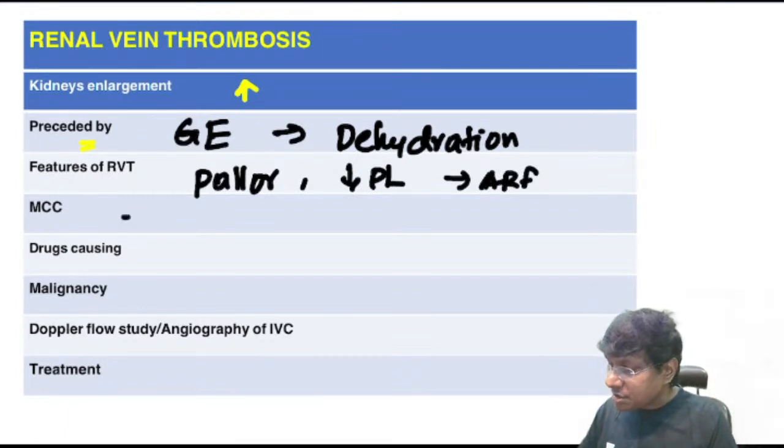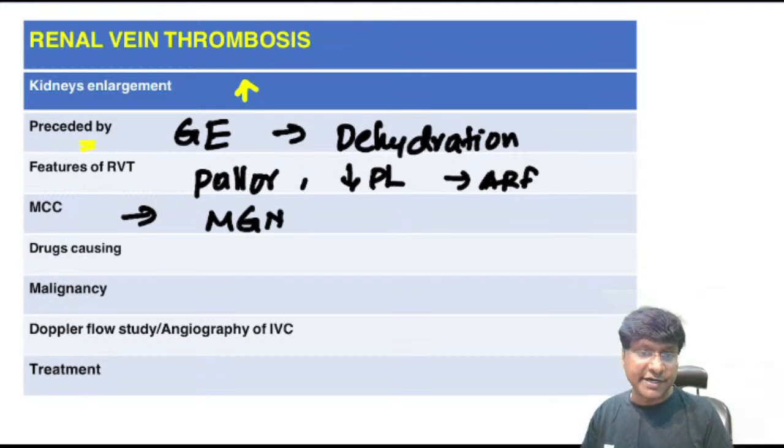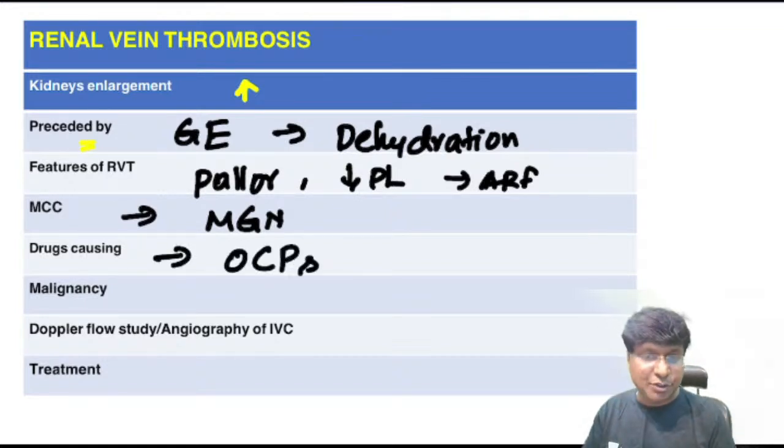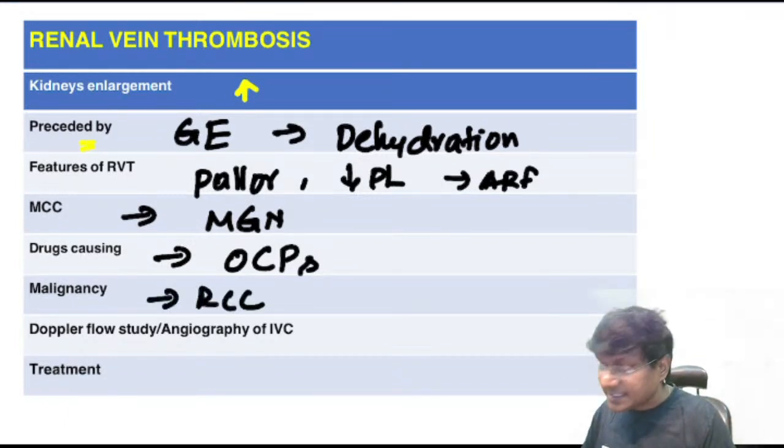And what is the most common cause of renal vein thrombosis? The most common cause will be membranous glomerulonephritis. Is there any drug that will cause renal vein thrombosis? Yes. That particular drug will be the oral contraceptive pills. And is there any malignancy which will cause renal vein thrombosis? Yes. That will be renal cell carcinoma.